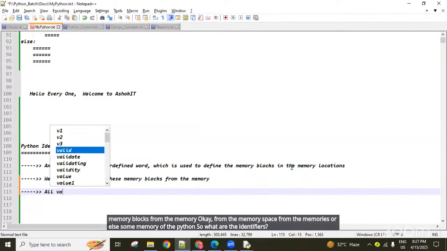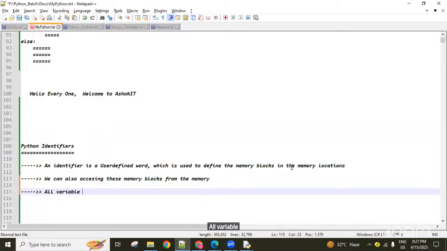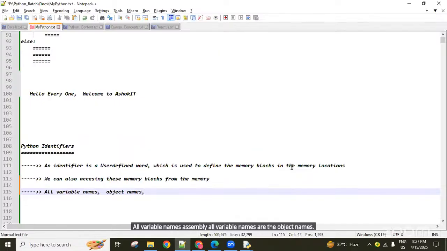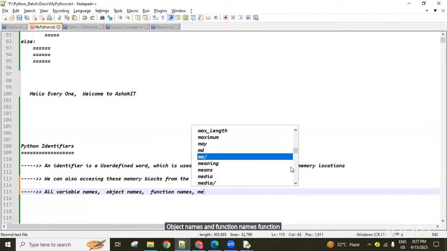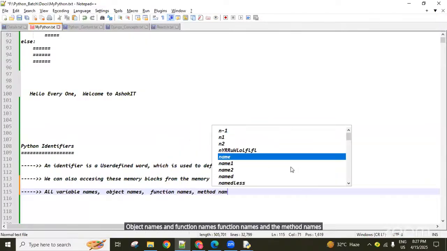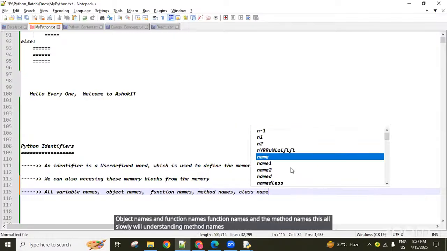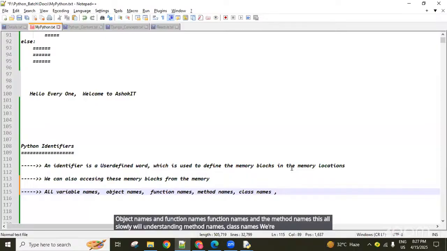So what are the identifiers? All variable names, guys, the object names, function names, and method names. These we will understand slowly. Class names: we're going to create classes using the OOPS concept.